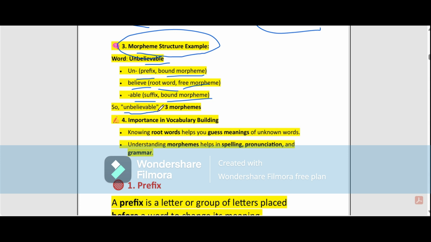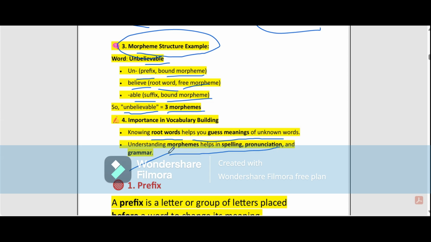So what is the importance in vocabulary building? The importance in vocabulary building is knowing the root words, and with the help of a root word you can guess the meaning of unknown words. Another is that understanding morphemes helps in spelling, pronunciation, and grammar also. Okay, so that is all about morpheme.